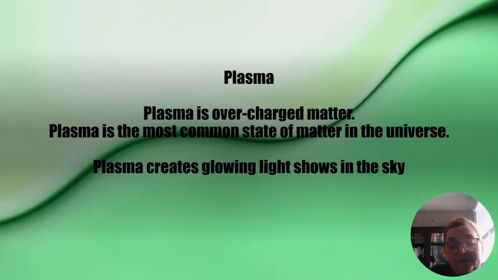Now, plasma is something new that we've discovered. Well, it's not new, but it's a new state of matter. Plasma is just overcharged matter. Plasma is the most common state of matter in the universe, and it creates a glowing light show in the sky.